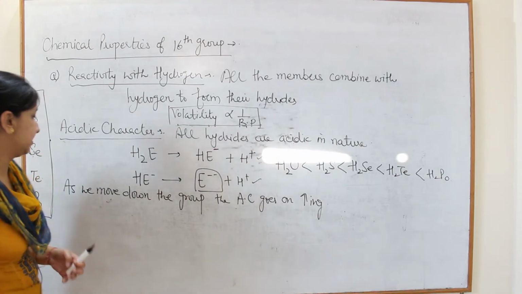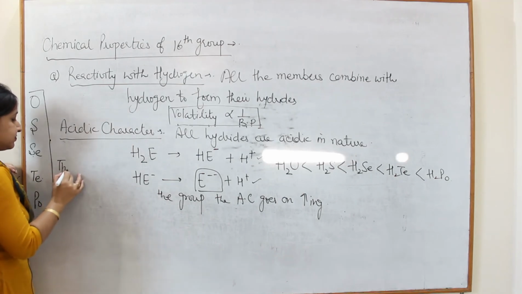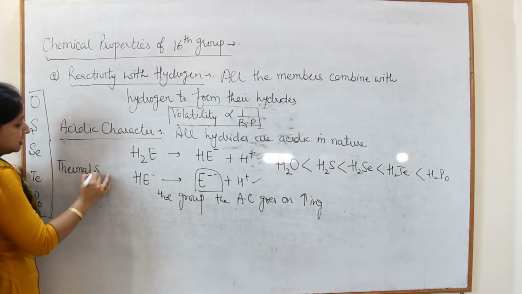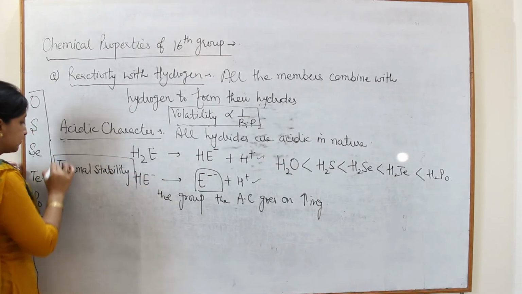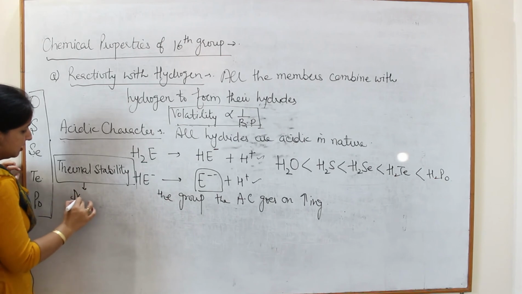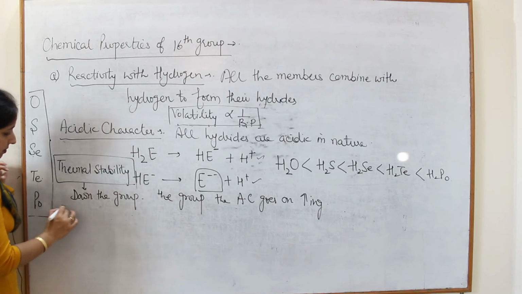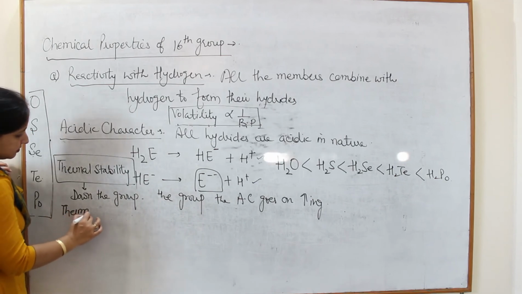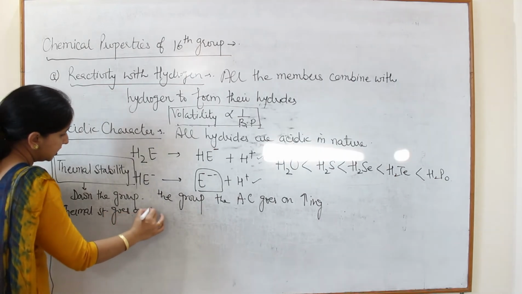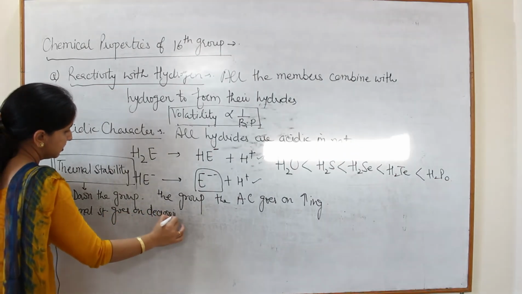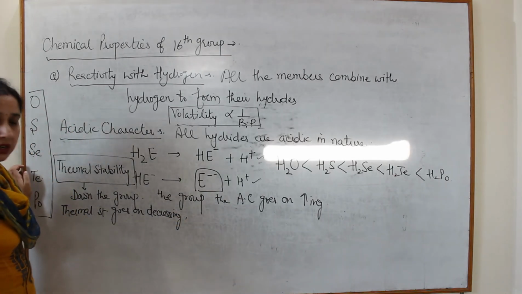Next feature of the hydrides is thermal stability. Thermal stability means if we heat the hydrides. Down the group, thermal stability goes on decreasing.